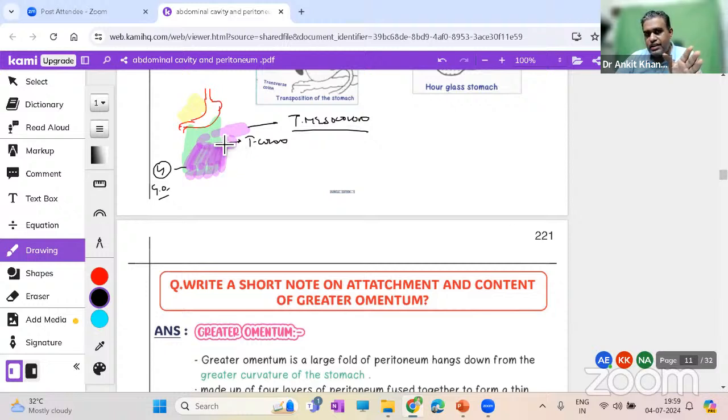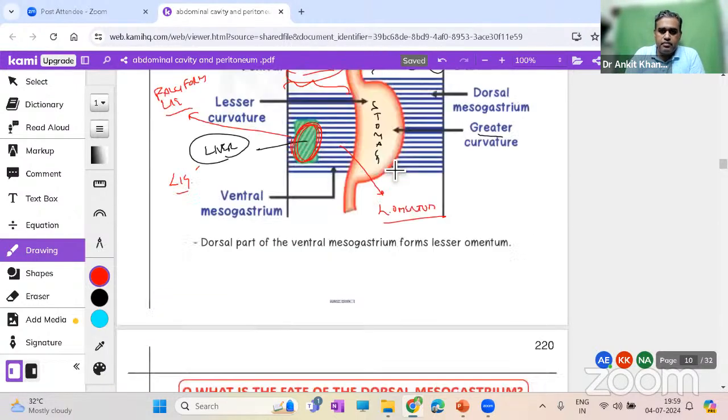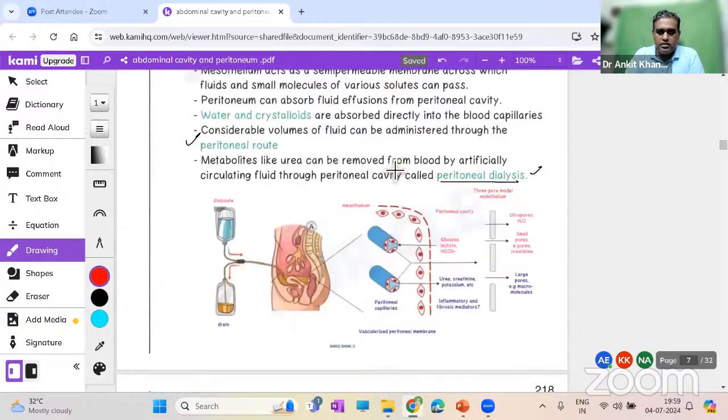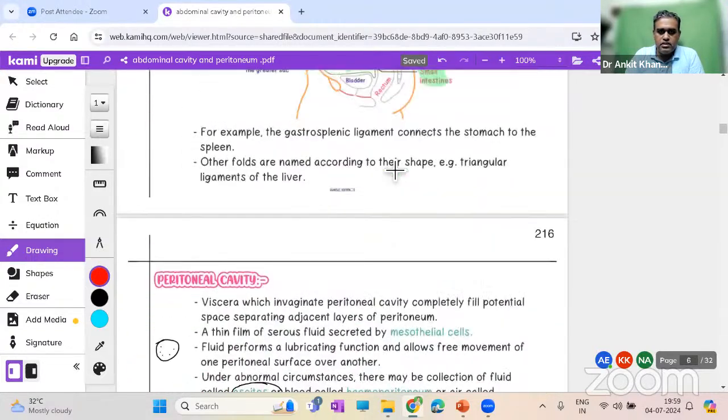And from the transverse colon, they will wrap the transverse colon. Imagine the transverse colon is like this over here. This is the transverse colon. And then they will go behind as the transverse mesocolon, which will attach where? It will attach basically to organs like the pancreas. This is the whole point over here. Let me show you with a diagram. There were a few diagrams which you will see and understand this.